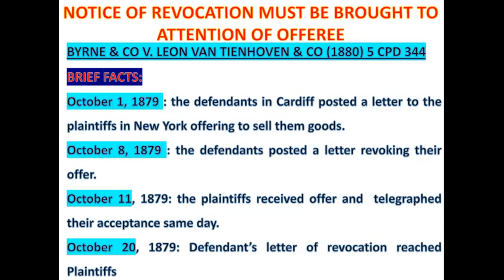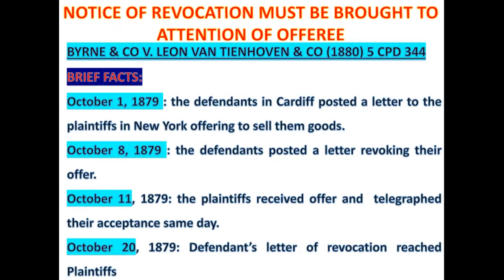And these are the facts. Take note of the dates. On October 1st, 1879, the defendants in Cardiff posted a letter to the plaintiffs in New York offering to sell them goods. This was on the 1st of October, 1879.